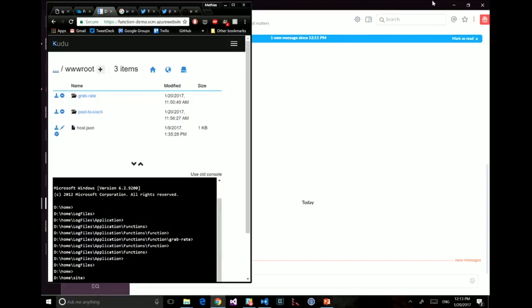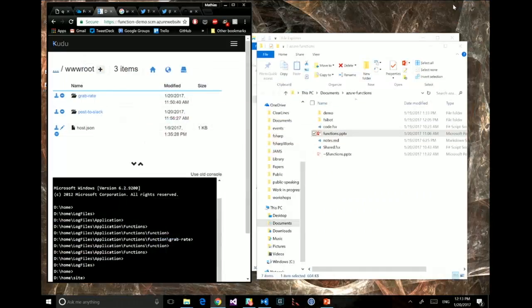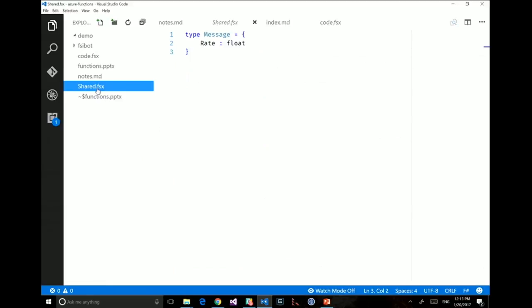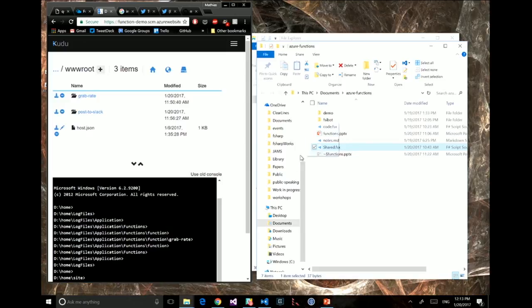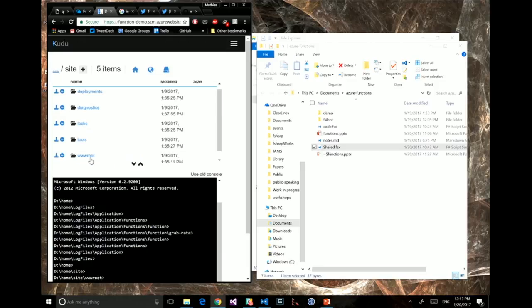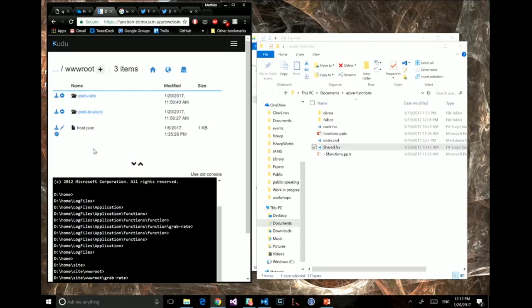And the way I'm going to do it is I'm simply going to pick that file and upload it. So here, that file exists. So let me show you the file, actually. The shared file is simply the type I was talking about. So that file is here. I can just take it from my machine, and I'm going to just drop it into here. Where is it? This is not what I want. One sec. I'm just going to drop it into www.root. And if everything is going fine, no, it's not. What am I doing wrong? Here we go. So now I have my shared file here.